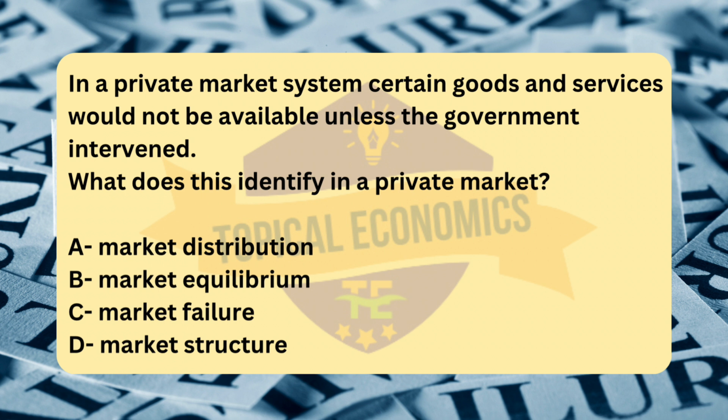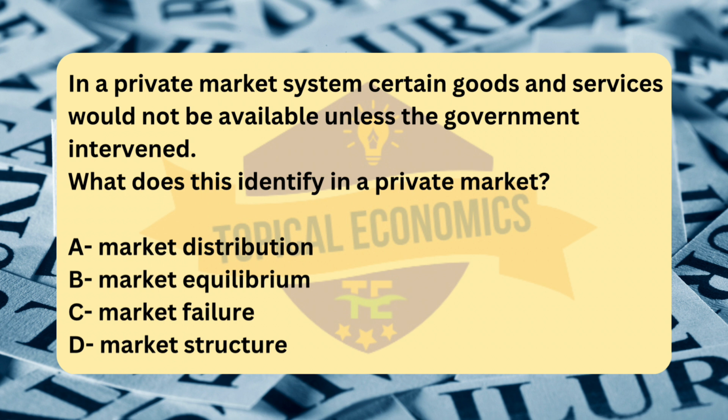2. Externalities. When the production or consumption of a good has external costs, negative externalities like pollution, or external benefits, positive externalities like education, the market may fail to account for these and result in overproduction or underproduction. 3. Information asymmetry. When consumers or producers do not have complete or accurate information, it can lead to suboptimal decisions and inefficiency. 4.